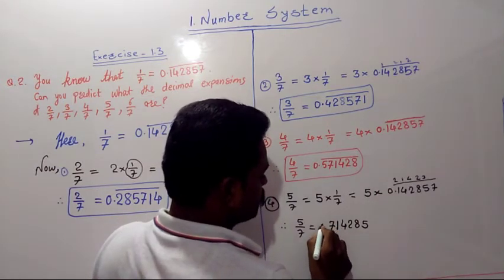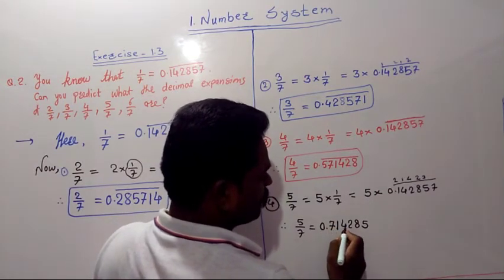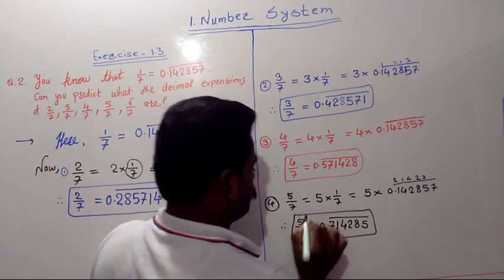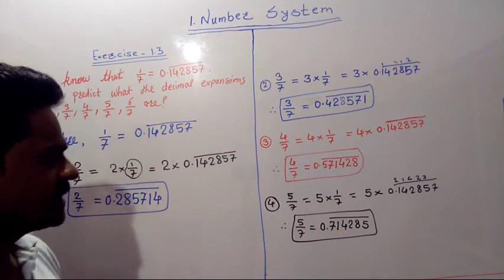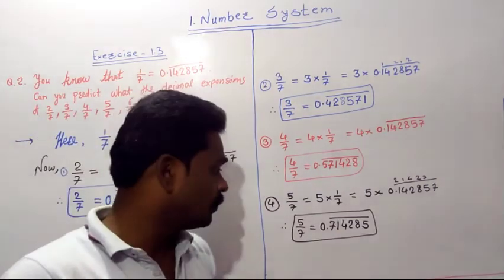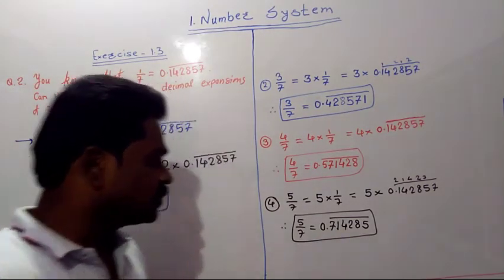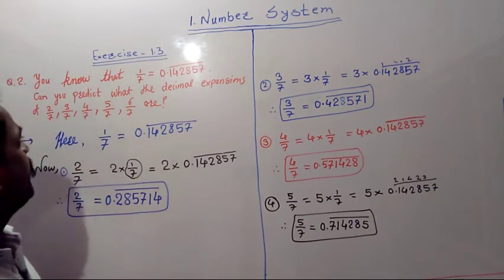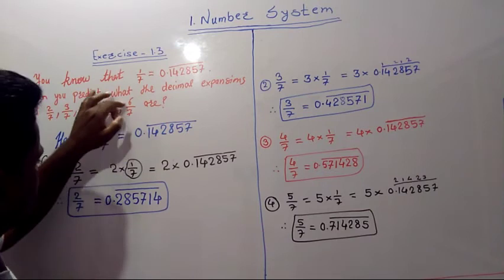It's a 7. So 0.714285 and that will also be a repeating one. 5 by 7 is equal to 0.714285 bar. So that is the expansion of 5 by 7. No problem. And the last one is there, 6 by 7.